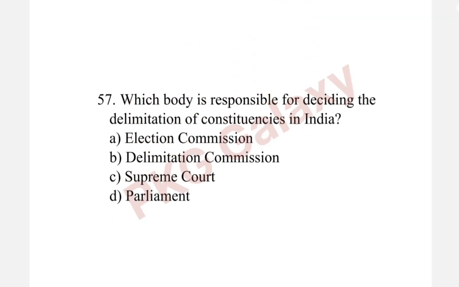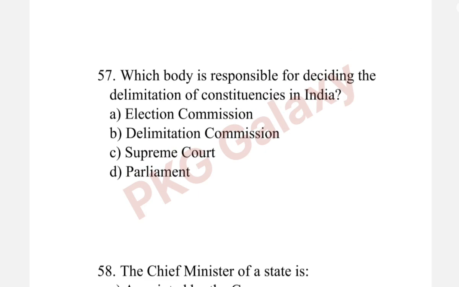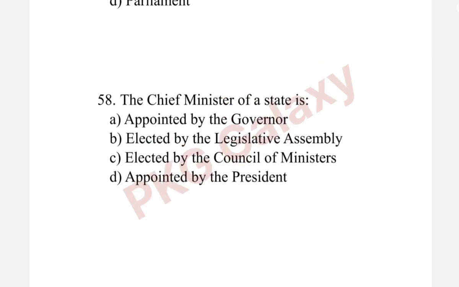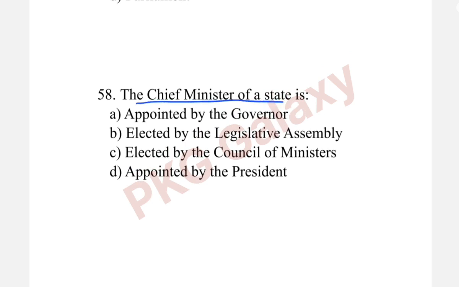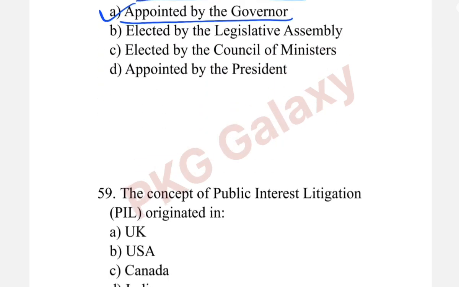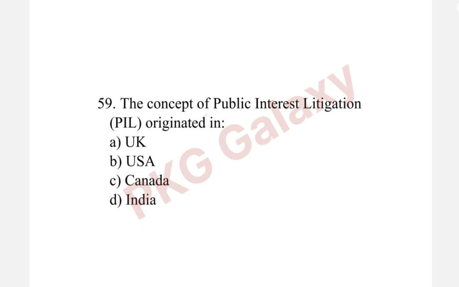Next question. Which body is responsible for deciding the delimitation of constituencies in India? The correct answer is option B, Delimitation Commission. Chief Minister of a State is appointed by the Governor. The concept of public interest litigation originated in? The correct answer is option B, USA.